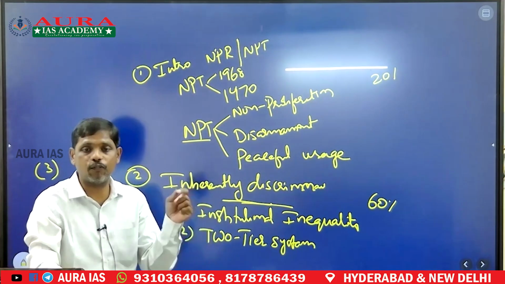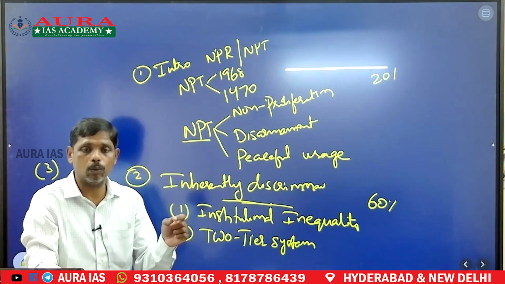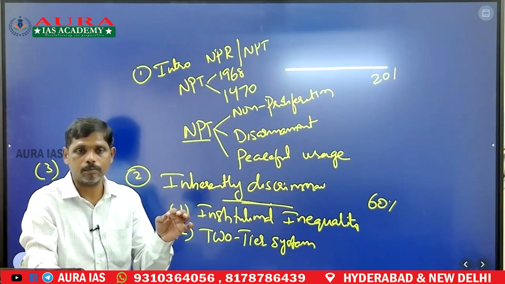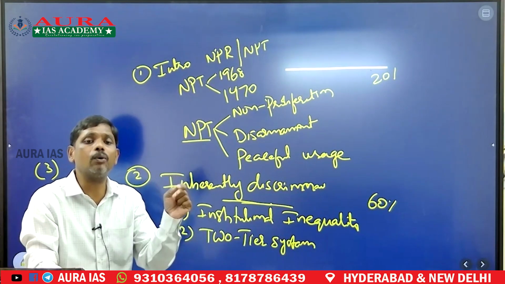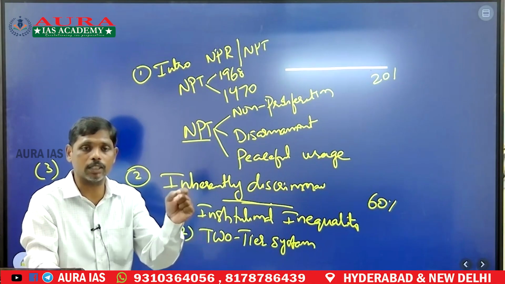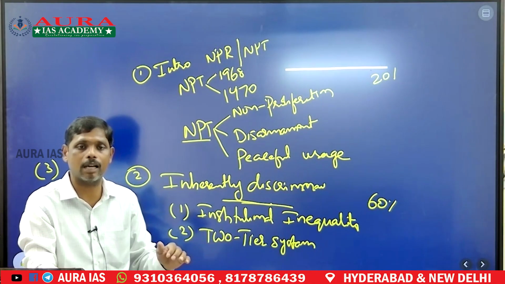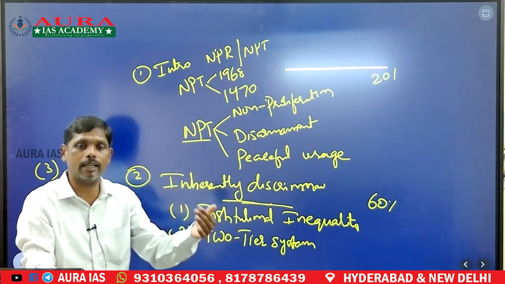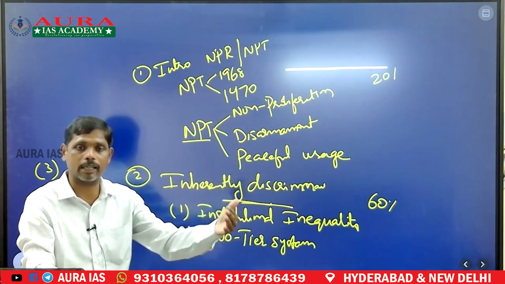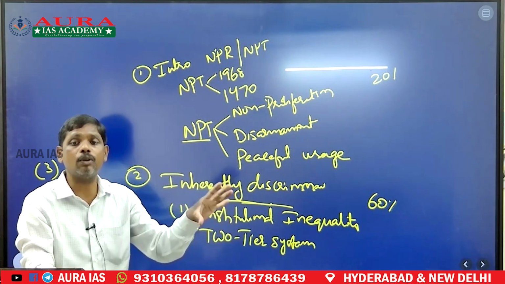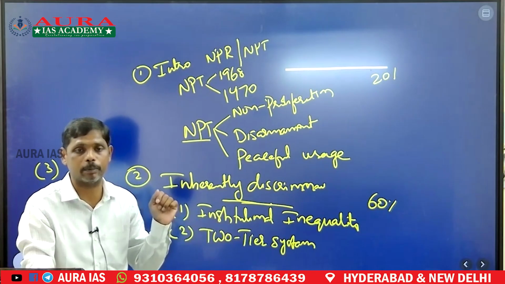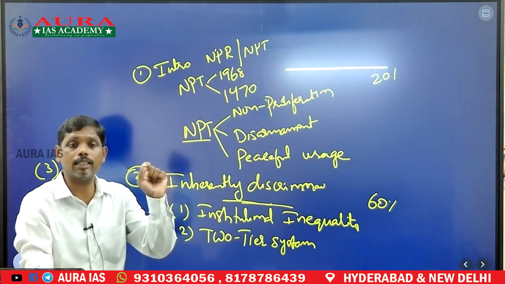This treaty has failed to control non-nuclear states from possessing nuclear weapons. For example, countries like India, Israel, or Pakistan. These are non-nuclear states which possess nuclear weapons. So this is one failure.